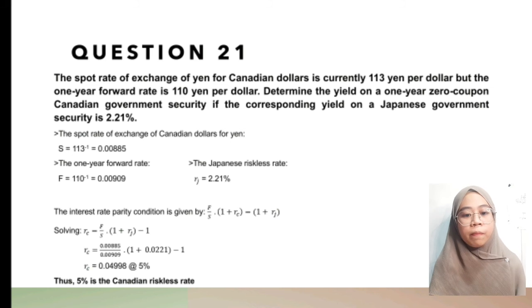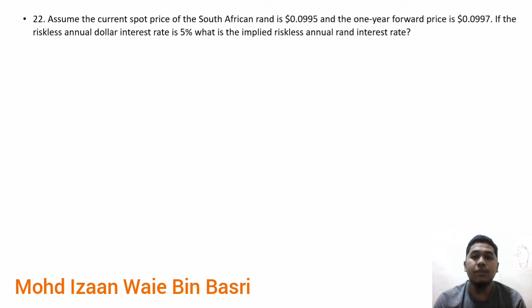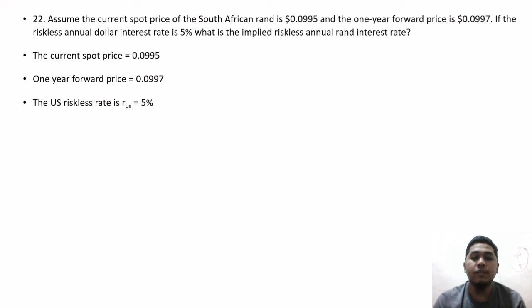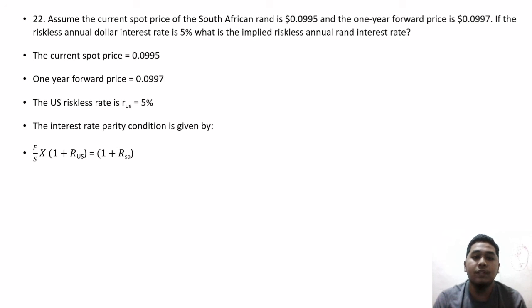or 5%. This question asks what the South African rand annual interest rate is if the spot price is equal to 0.0995, the forward price is equal to 0.0997, and the annual dollar interest rate is 5%. So the formula, like in the slide, is forward price divided by spot price times 1 plus the US reference interest rate, which is equal to 1 plus the South African annual interest rate. So we just plug the information into the formula: 0.0997 divided by 0.0995 times 1 plus 0.05, or 5%, is equal to 1 plus the South African reference interest rate.